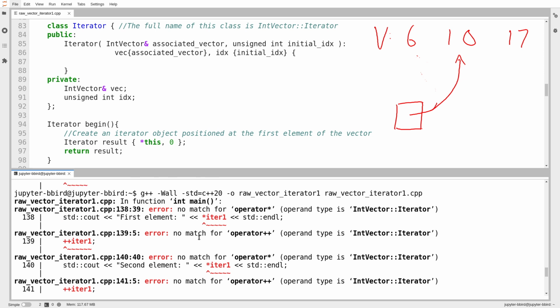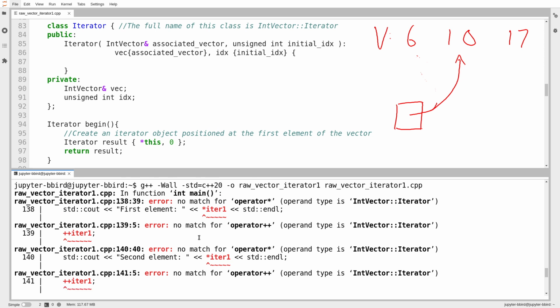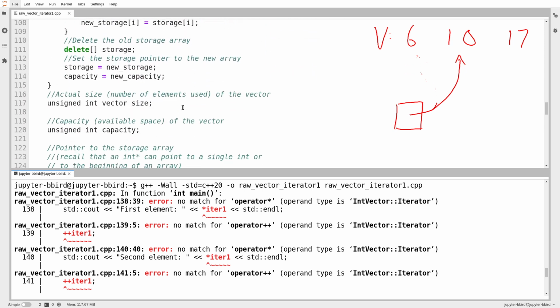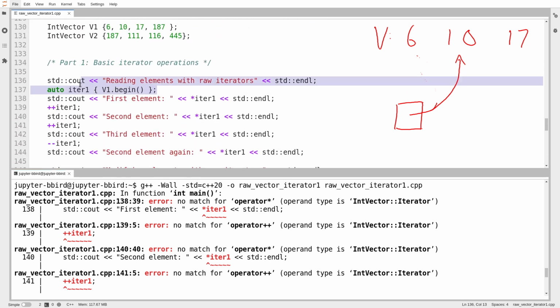And that's one of the reasons I like the compiler telling me this stuff, is that there are reasons why having it in the right order is important, and I like the compiler giving me that warning. Now it's only giving me errors about other stuff. So it's no longer complaining about .begin. I fixed that problem. It's no longer complaining about the order of constructor initialization.